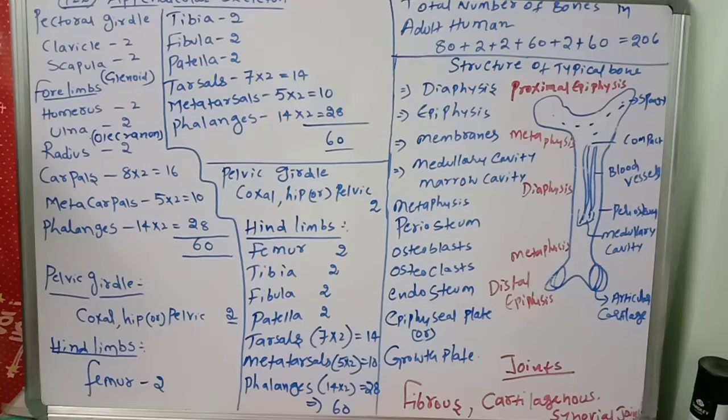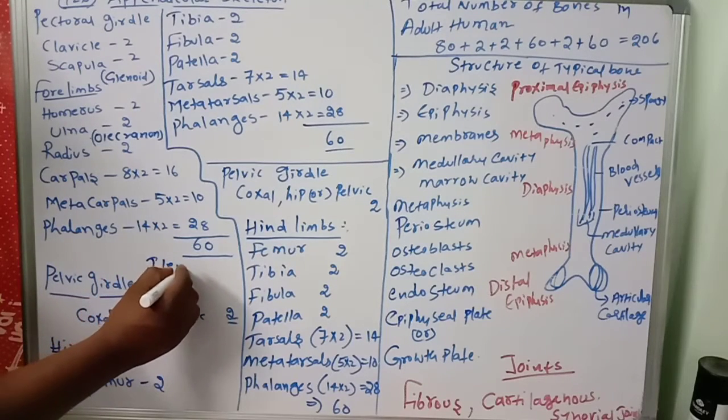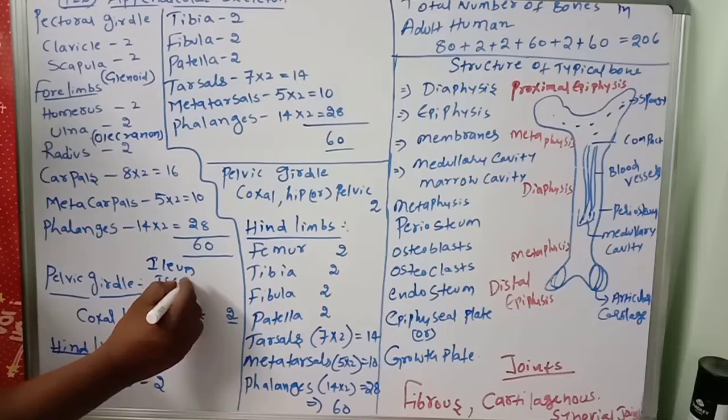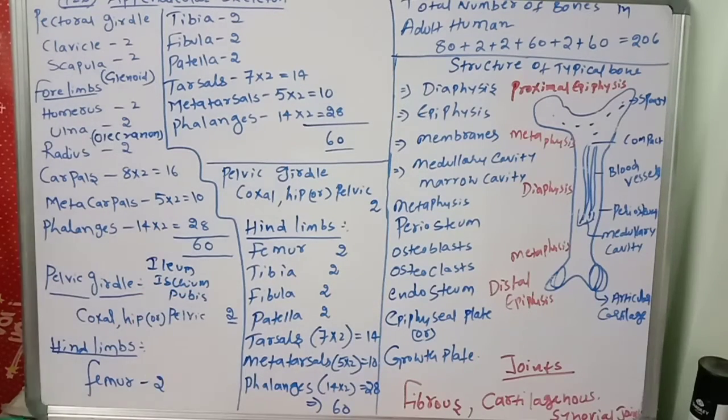Now, the coxal bone consists of what? Very important: ilium, ischium, pubis. Write down: ilium, ischium, pubis. These are the three parts, very important.